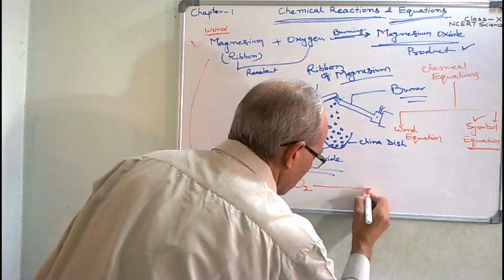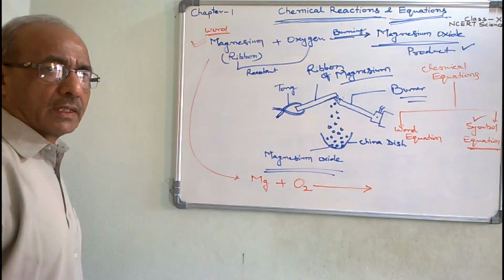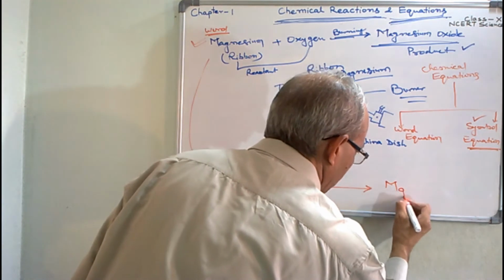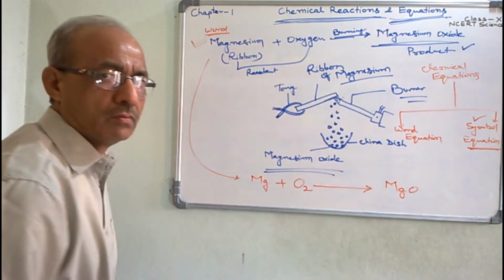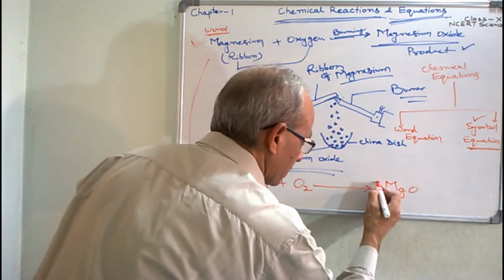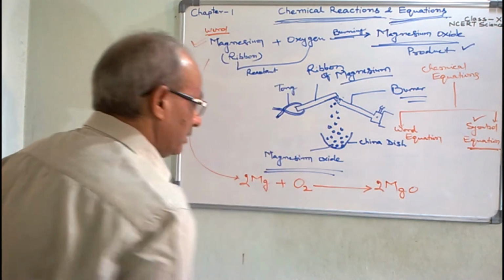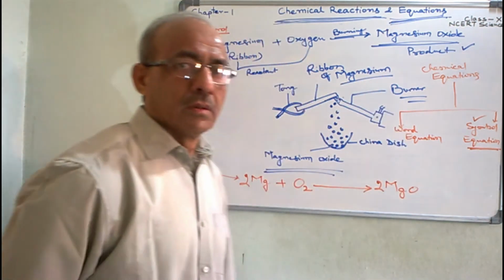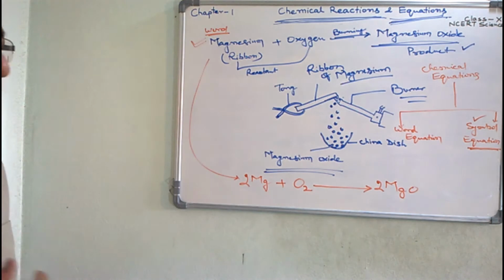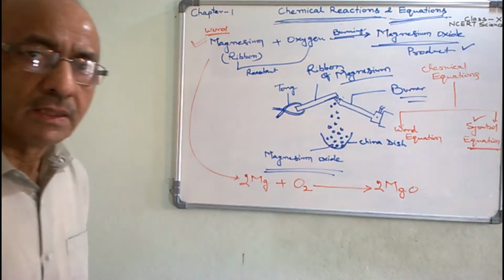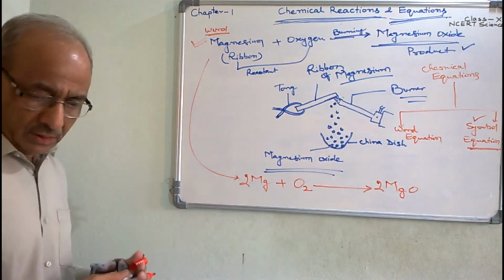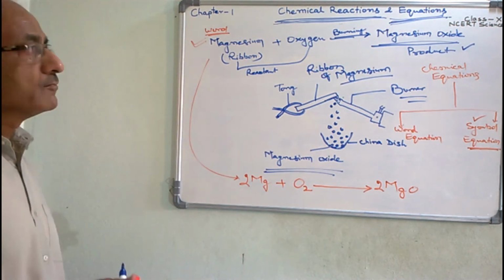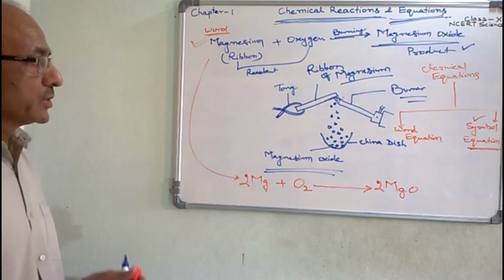After burning, after chemical reactions here, the magnesium oxide MgO is formed. We will balance here. In next session we will study how to balance the chemical equation. Here only we will discuss the different types of chemical reactions and equations.